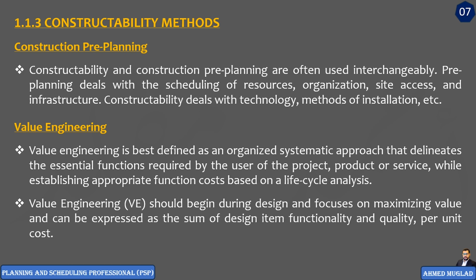And as we mentioned, one of the key tools here in constructability analysis is building information modeling, or BIM. Constructability analysis also sometimes can involve changes to the design details to optimize the physical performance of the work. These changes for sure also will result in saving in the project time and project cost.